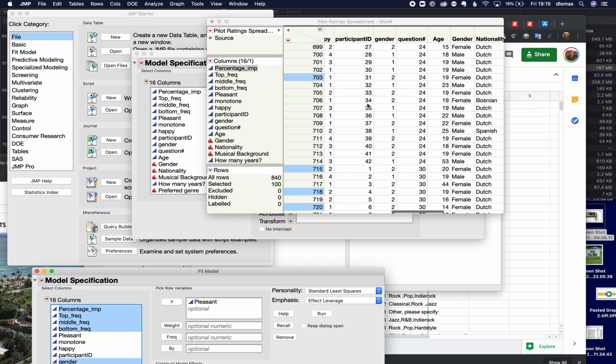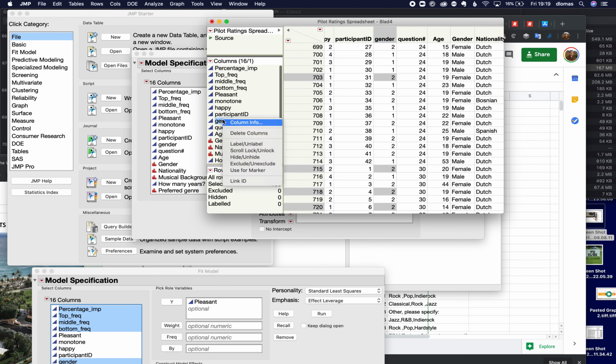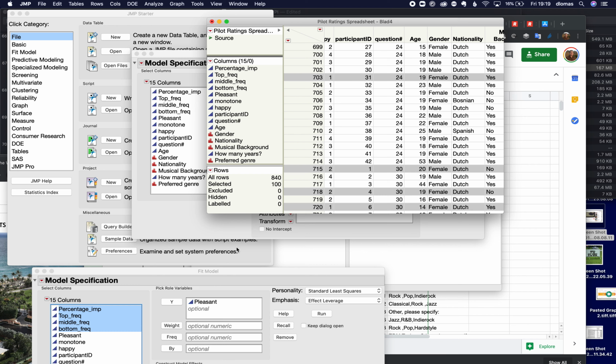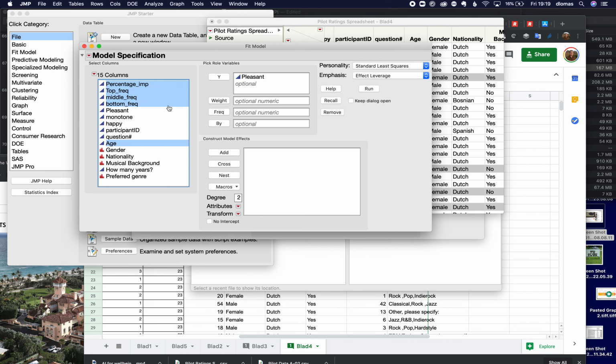And gender as a continuous variable. Right. Okay, I'm gonna get rid of this one. Delete. Okay, right. So I'm gonna put in gender, age, how many years of musical background,